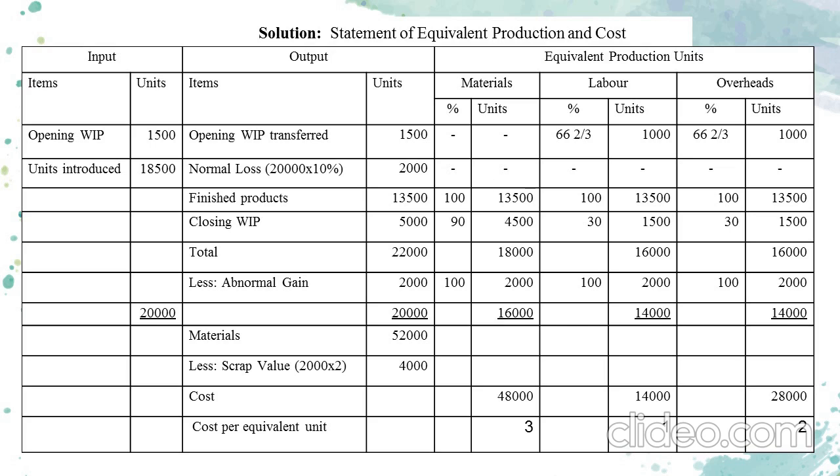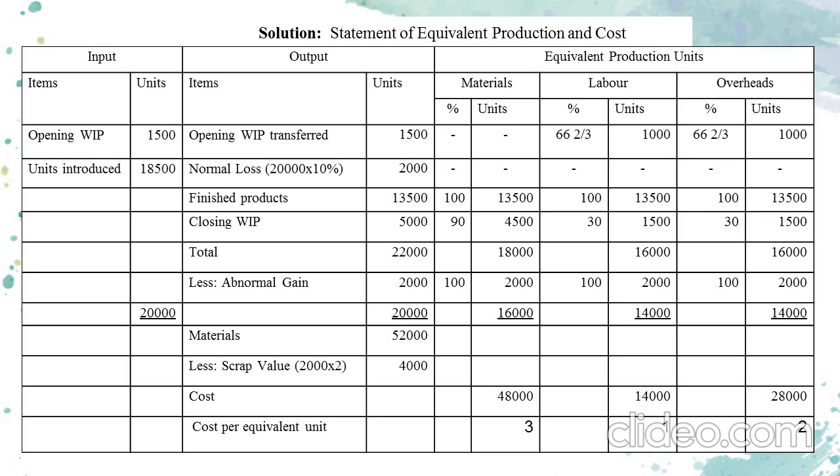Now there is an element of abnormal gain of 2,000 units, so it has been charged in all these separate cost elements, that is material, labor and overhead. So we have to deduct this abnormal gain from the total figures we got right now in order to get the actual equivalent production units. Out of the output units 22,000, we are reducing the abnormal gain of 2,000 units.